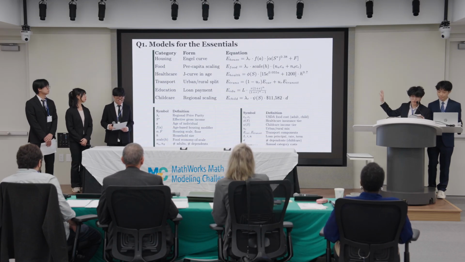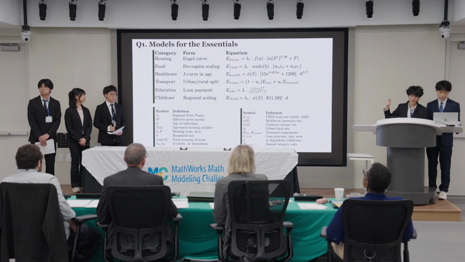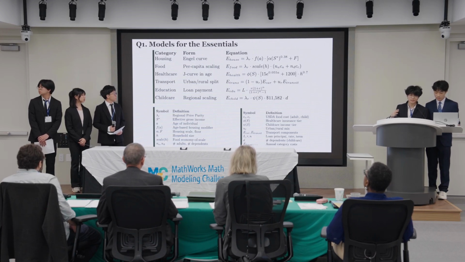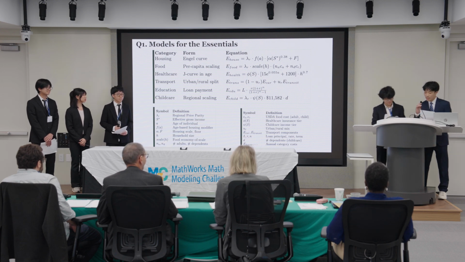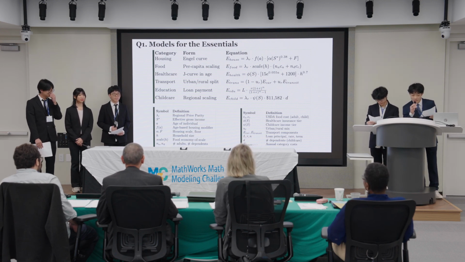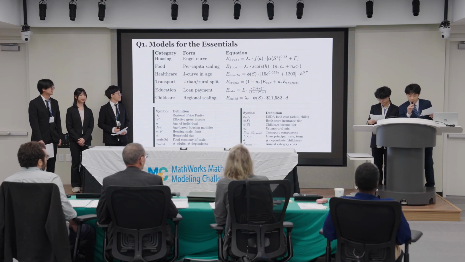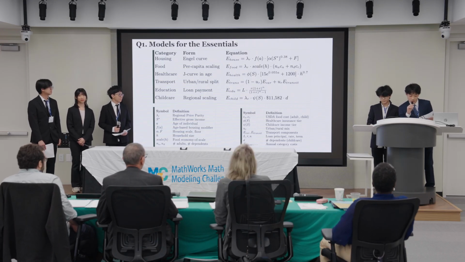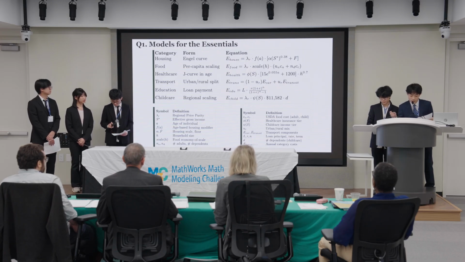Now, zooming into how we modeled each essential expenditure, housing uses an angle curve, healthcare a J curve, education a loan payment formula, and each form matches exactly how they would work in real life. Andrew, do you want to add anything? Yeah, to round it out, transport is a weighted mix of car and transit costs based on whether you live urban or rural, and childcare scales with region, income, and number of kids. And each category gets multiplied by a regional price parity, so $1 in Manhattan is not equal to $1 in rural Ohio.